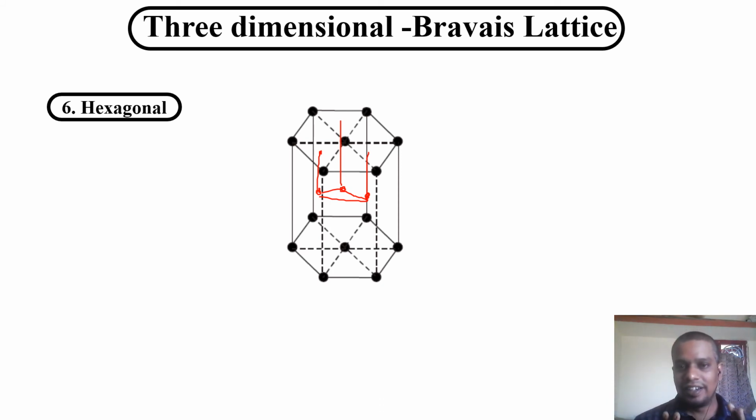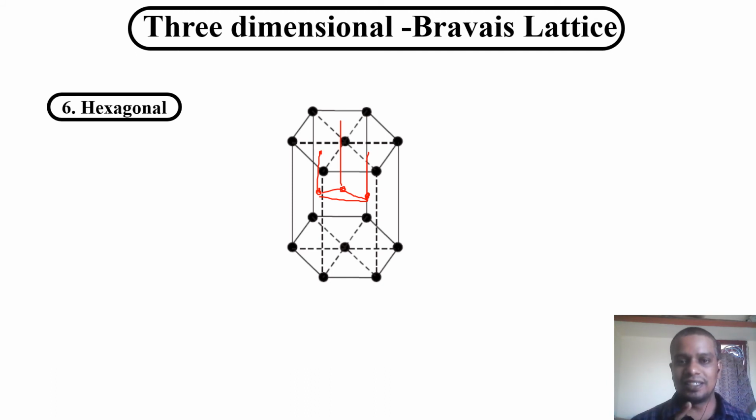It is a little bit difficult structure, and base center or face center would be even more difficult. You can't visualize it like the simple cubic or body center cubic, but that's why we have taken the hexagonal structure. It's a simple hexagonal, only one structure is allowed.